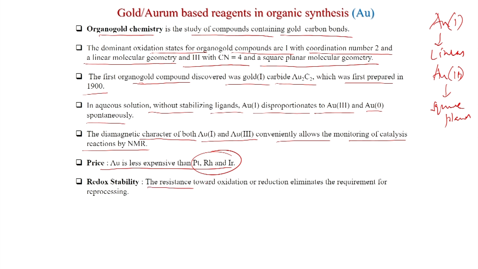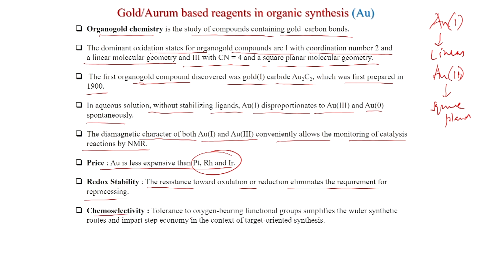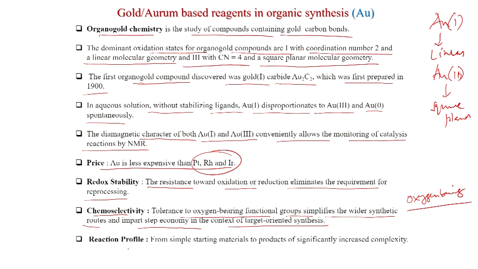Redox stability, the resistance toward oxidation or reduction, eliminates the requirement for reprocessing. Chemoselectivity, tolerance to oxygen bearing functional groups, simplifies the wider synthetic routes and imparts step economy in the context of target oriented synthesis. So, this is very important. We will see the oxygen bearing functional groups it can tolerate. And reaction profile from simple starting material to products of significantly increased complexity.